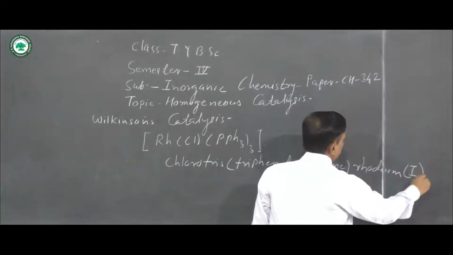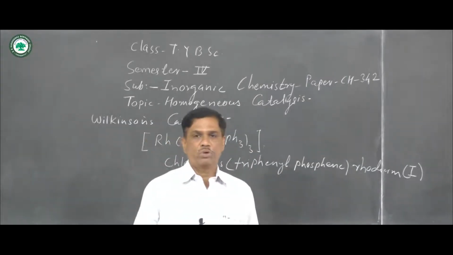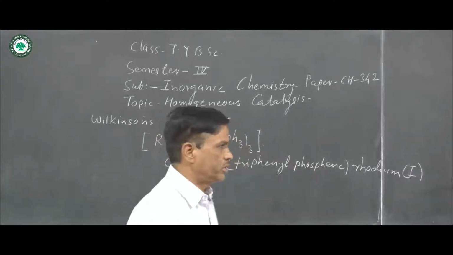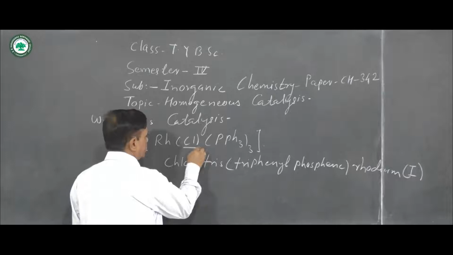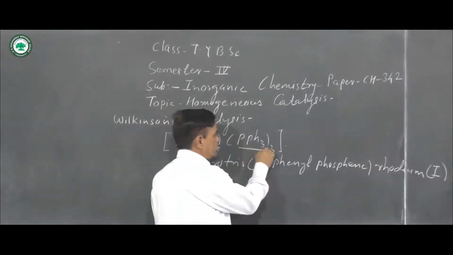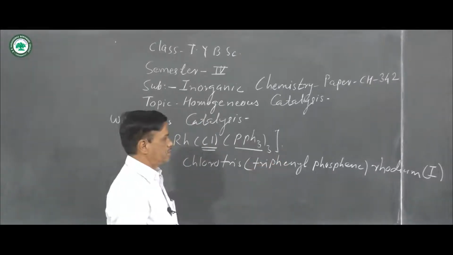rhodium(I). The Roman numeral I is the oxidation state of rhodium in this complex. Here chlorine acts as a ligand, and the three PPh3, triphenylphosphine, are ligands.